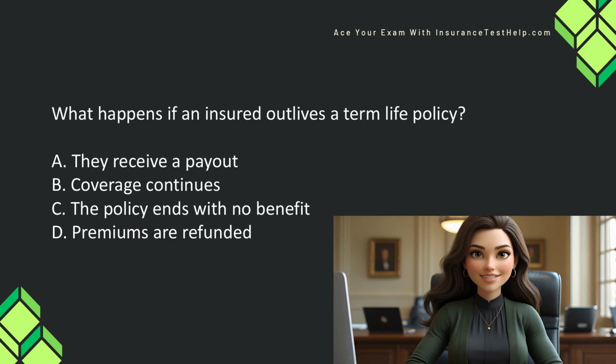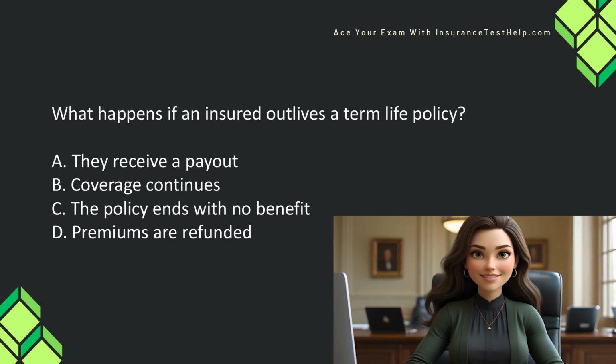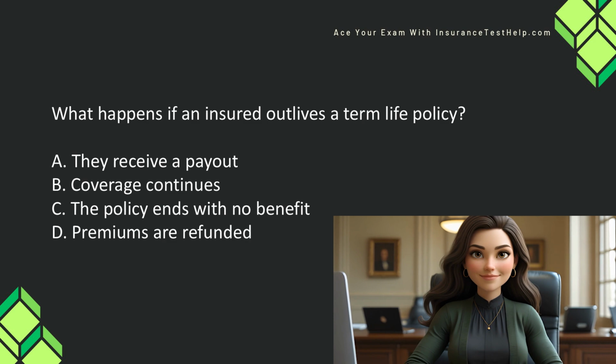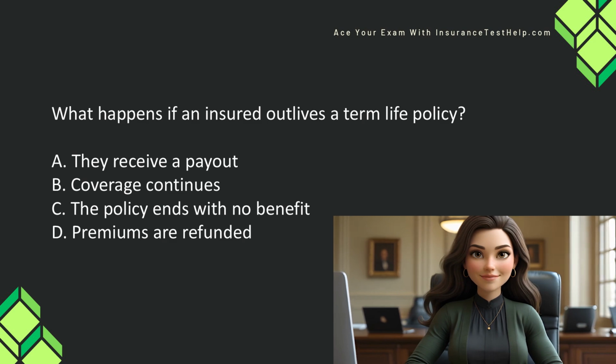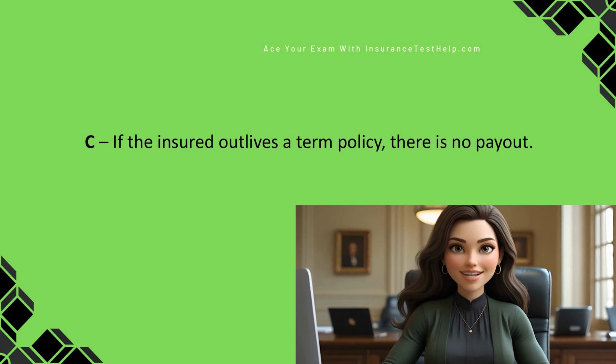What happens if an insured outlives a term life policy? A. They receive a payout. B. Coverage continues. C. The policy ends with no benefit. D. Premiums are refunded. If the insured outlives a term policy, there is no payout. Remember when I said earlier, term insurance is temporary. When the term ends, it ends. And if you are still alive, it just ends with no payout.